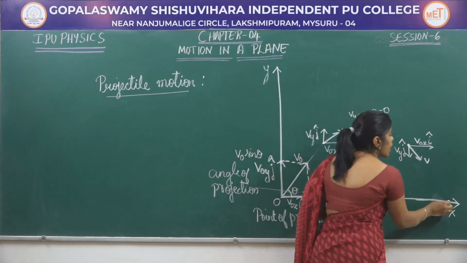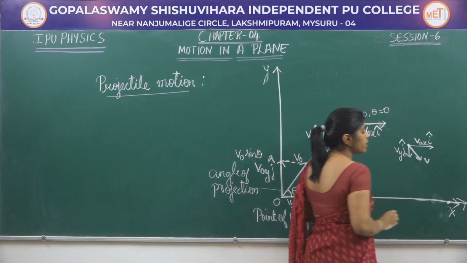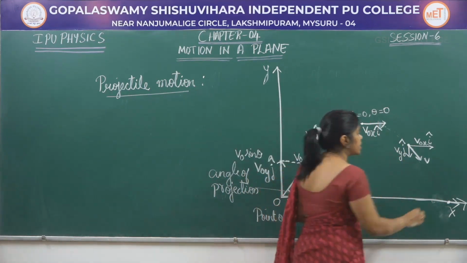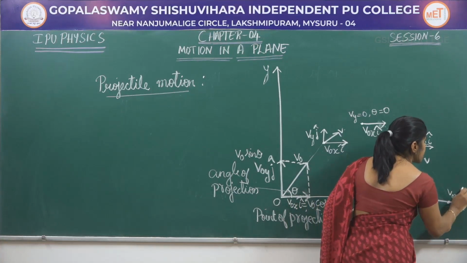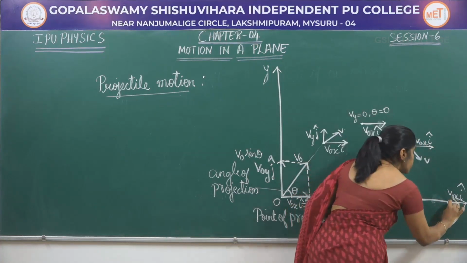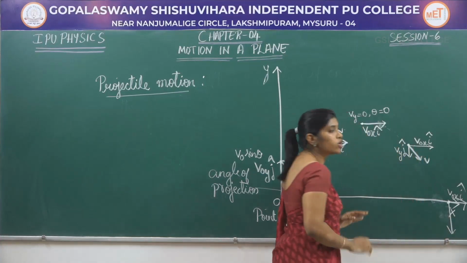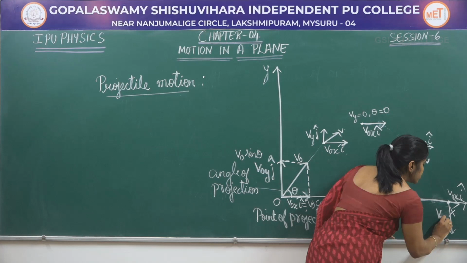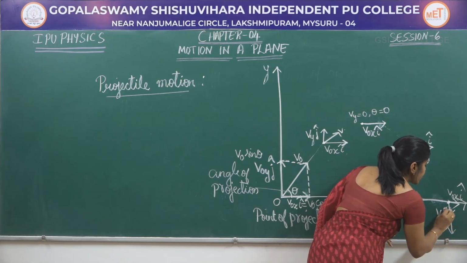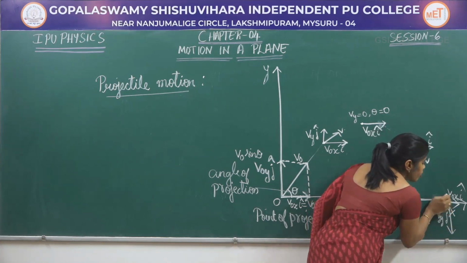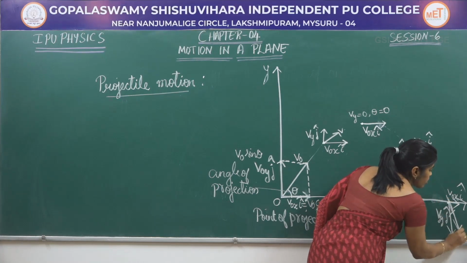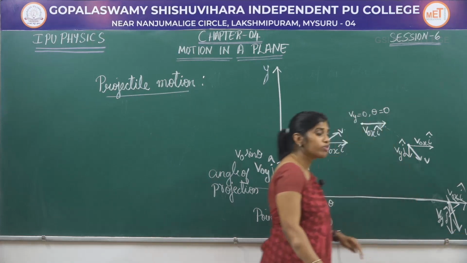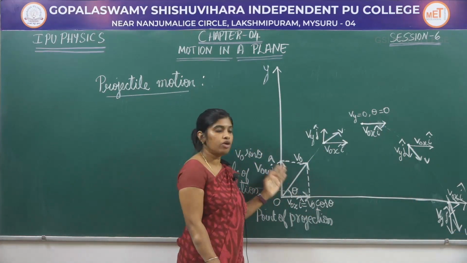At this point, again the vertical component is going to increase and the horizontal component will remain the same. Therefore, this is V naught x i cap, the same thing. But what about the vertical component? Vertical component has increased. These two will be the same. This is V naught y j cap. And we'll have some resultant velocity in this direction, which is same as the initial velocity.